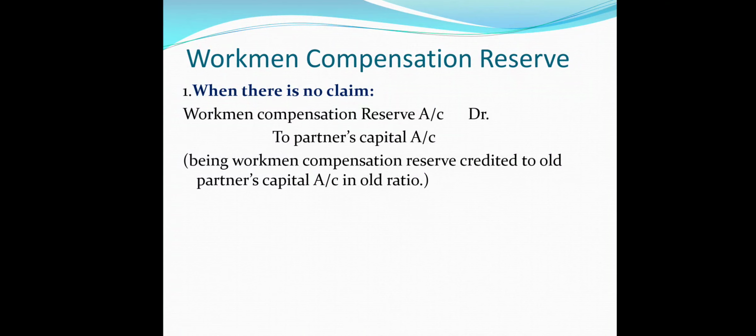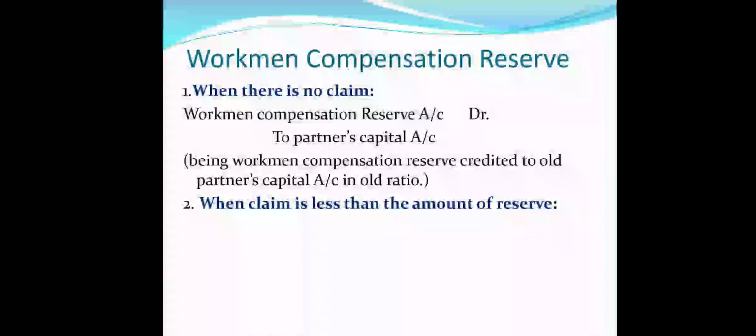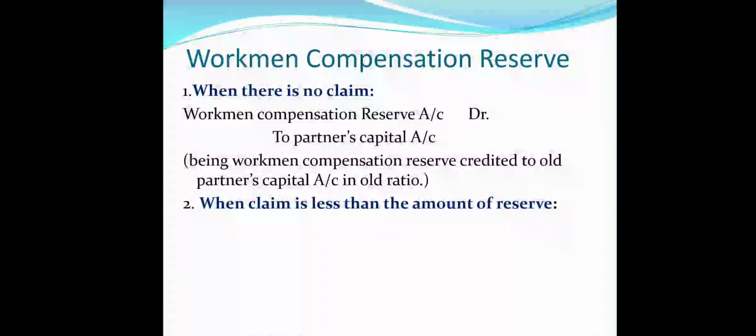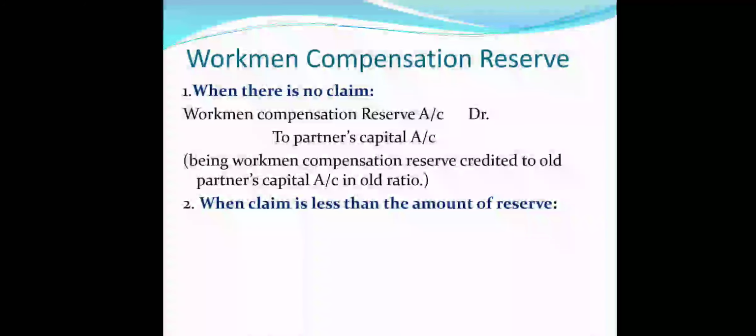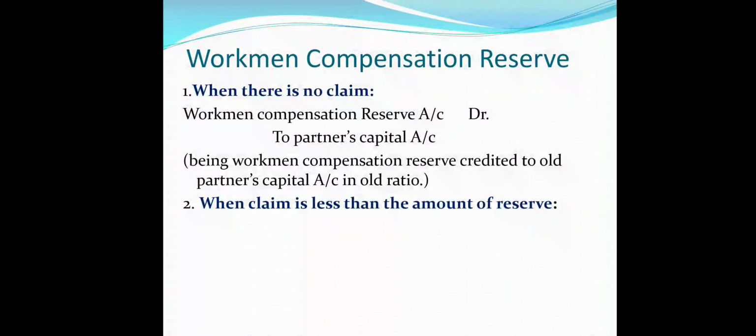Now we will take the second case, when the claim is less than the amount of reserve. In the above case there was no claim. It means if there is a reserve of 50,000, then the full reserve will be transferred to all partners capital account. And when there is a claim which is less than the amount of reserve, at that time the amount of claim is credited to provision for workman compensation claim account. Where will we credit it? It will be credited to provision for workman compensation claim account, and the balance is credited to old partners capital account.